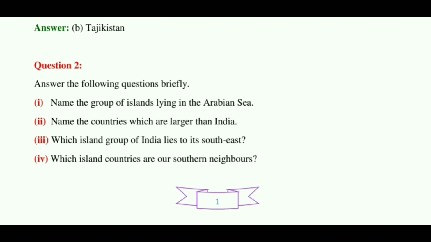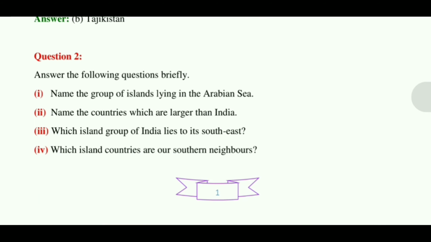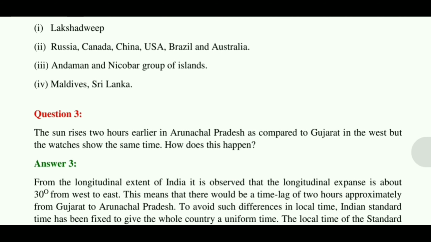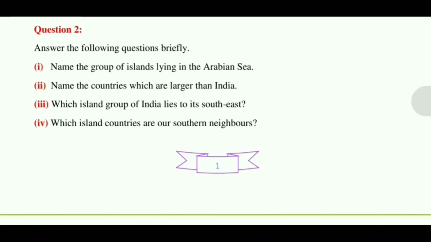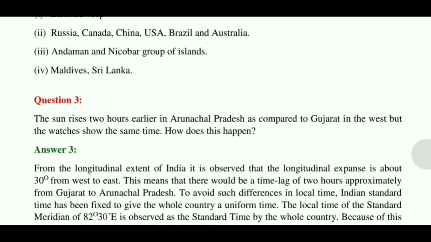Second. Name the countries which are larger than India. Answer Russia, Canada, China, USA, Brazil and Australia. Third. Which island group of India lies to its southeast? Answer Andaman and Nicobar group of islands. Fourth, which island countries are our southern neighbors? Answer Maldives, Sri Lanka.